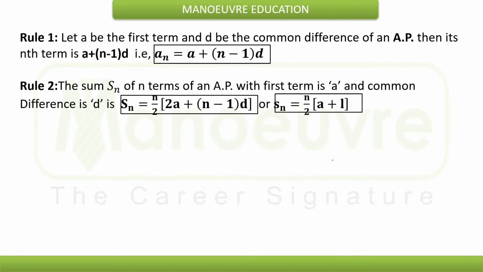Yeah, let's move on to the next one. Now, we'll look into some progression formulas regarding arithmetic progression and geometric progression. Basically, the questions are asked on these types, and questions are very simple.